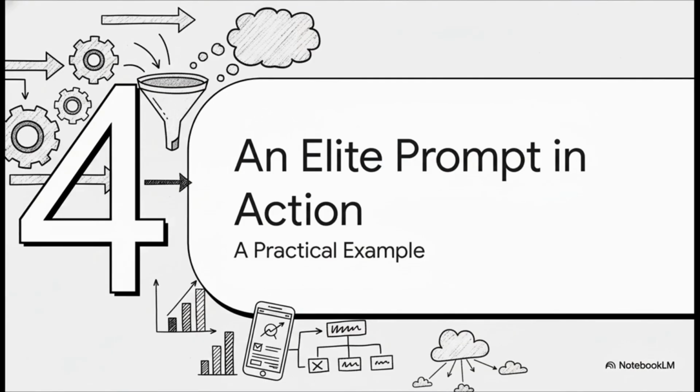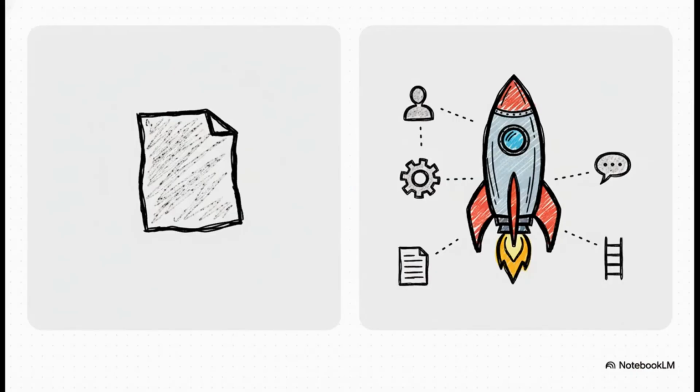We're going to put everything we've just learned together and build an elite-level prompt for something complex, like, say, drafting a business plan for a new app. Okay, on the left, we've got the weak prompt. "Write a business plan for a new productivity app." We've all done this, right? It's blurry.